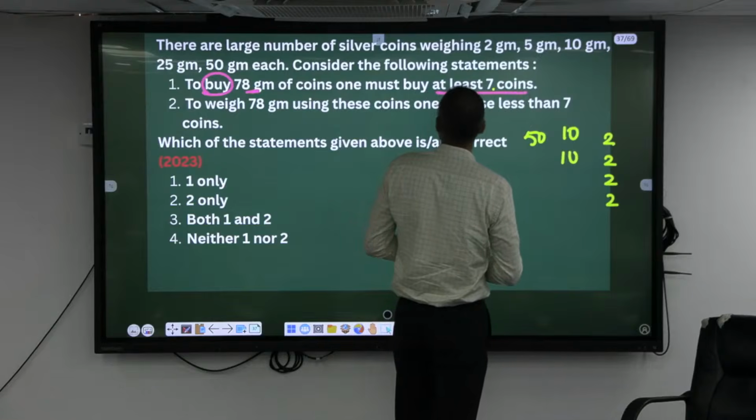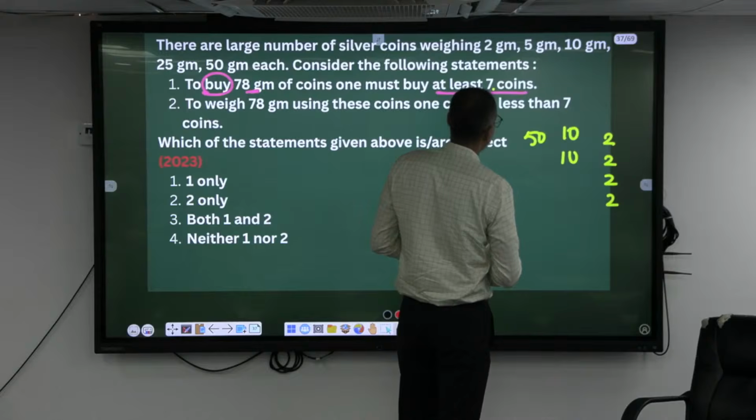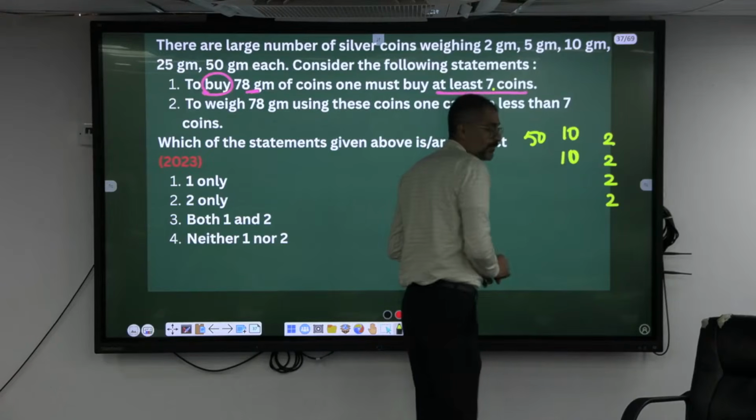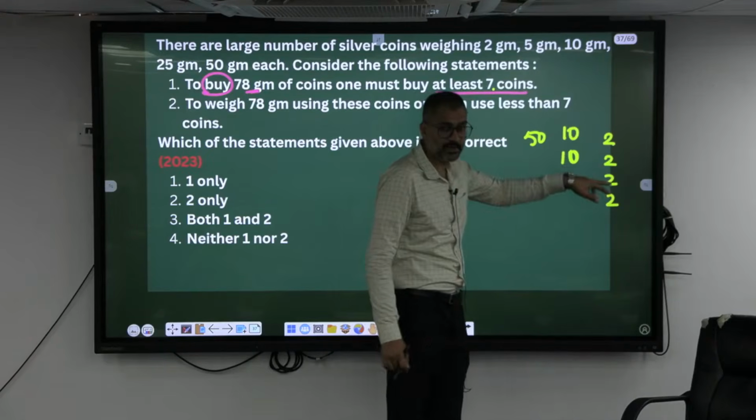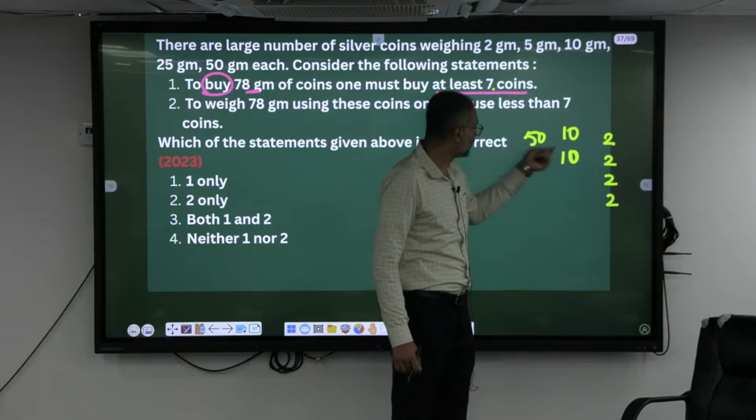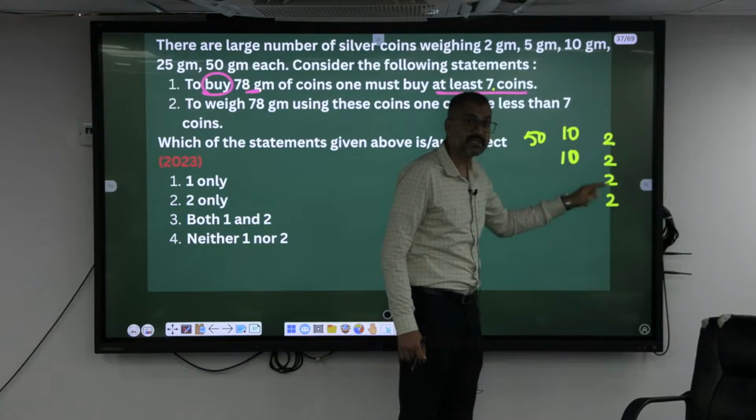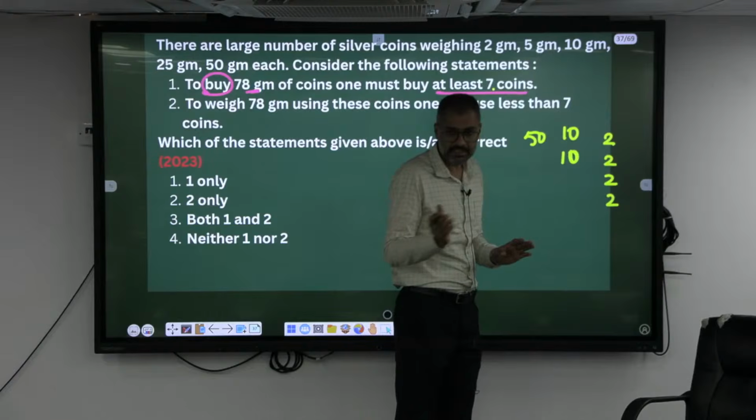If there is no 25, we need 78. Okay, 75 we can make, but 4 more is needed. 79 it will be, or else 76 it will be. Okay, so 1, 2, 3, 4, 5, 6, 7. So a minimum of 7 is required. Less than 7 it's not possible.